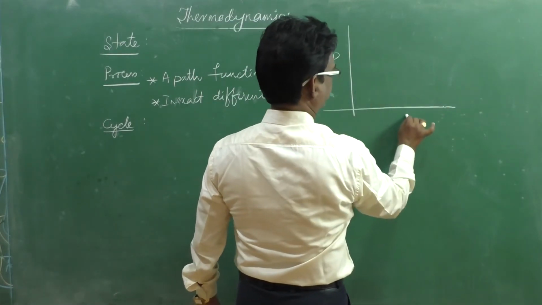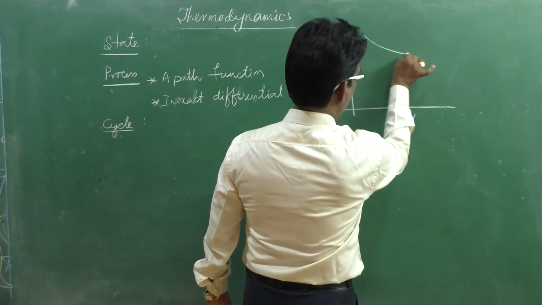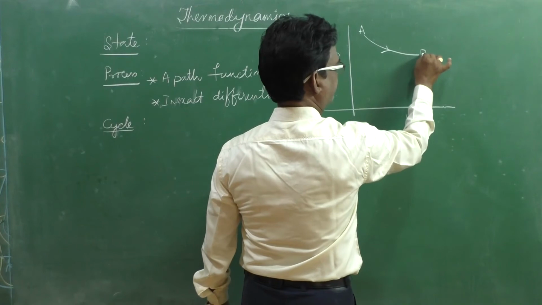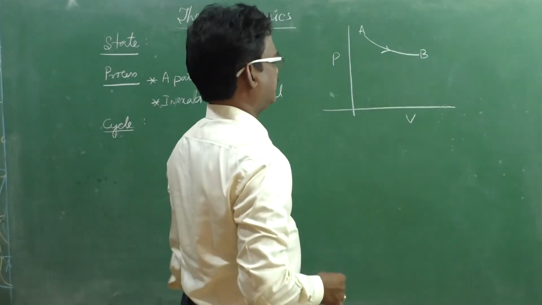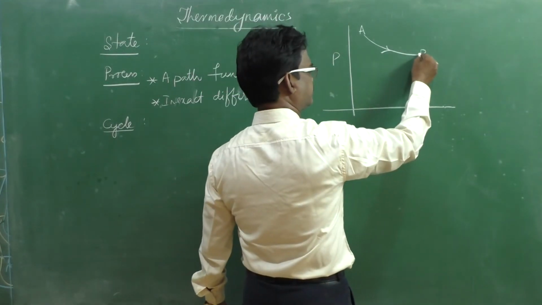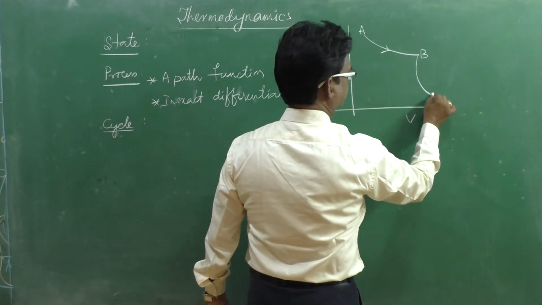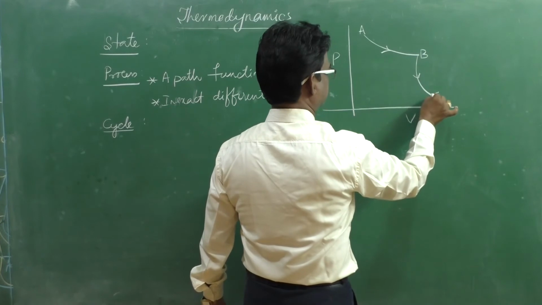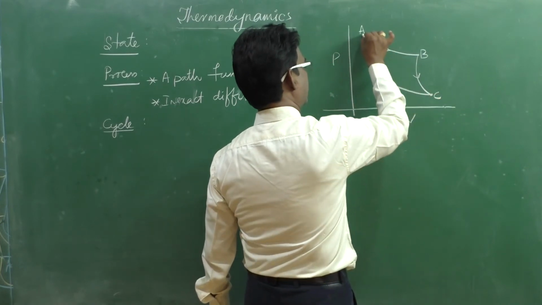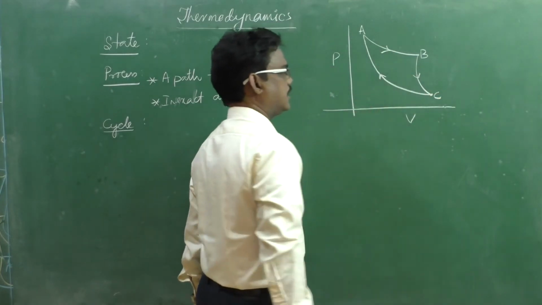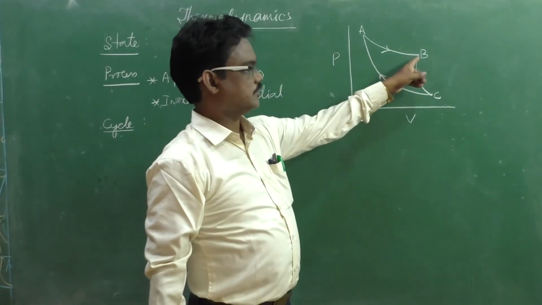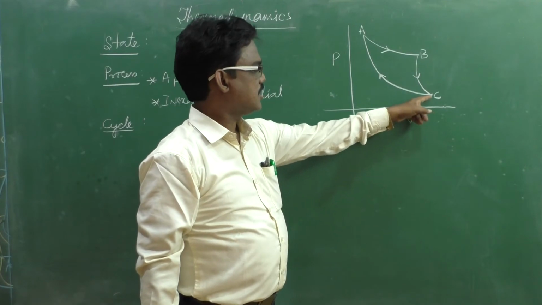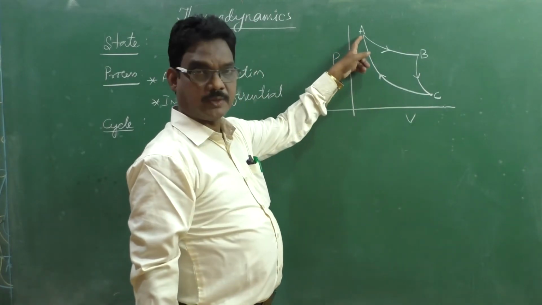Okay, now on a PV diagram, this is one thermodynamic process A to B, and B to C, another thermodynamic process. After that, C to A, another thermodynamic process.